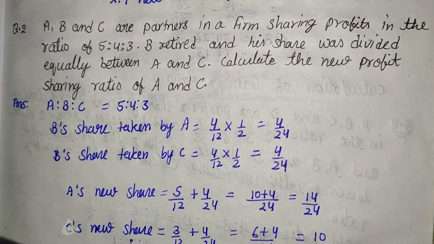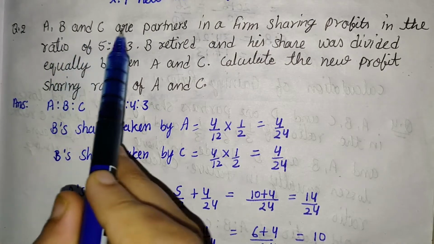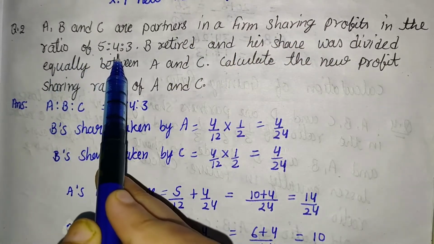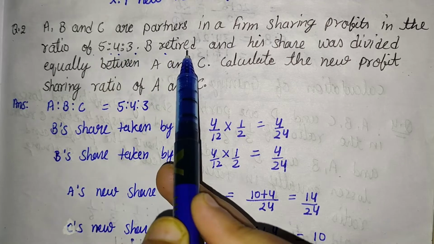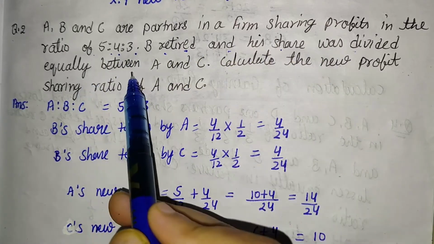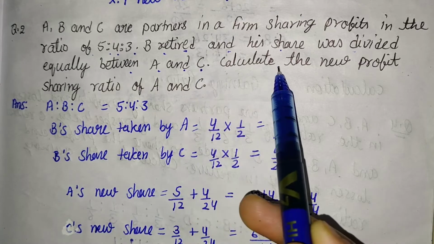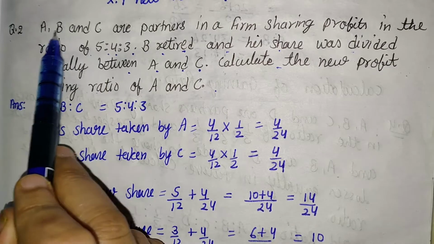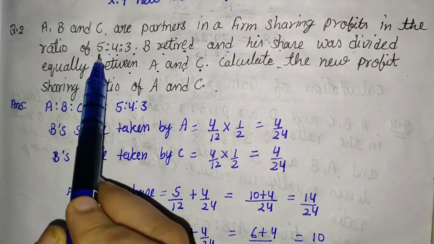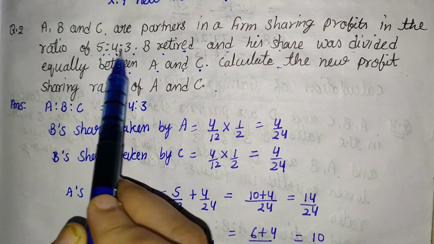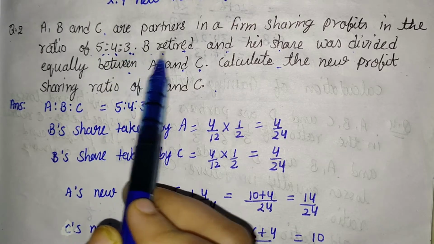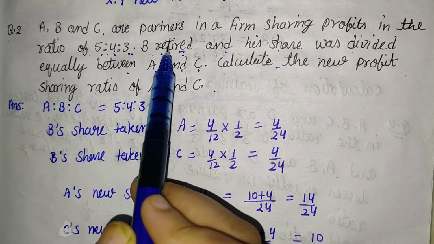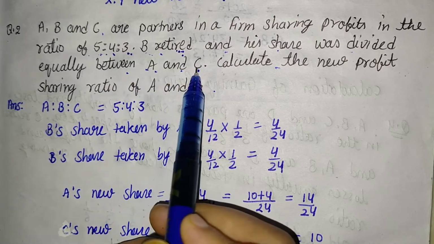Here is one more question: A, B and C are partners in a firm sharing profits in the ratio of 5:4:3. B retired and his share was divided equally between A and C. Calculate the new profit sharing ratio of A and C. It means there are three partners A, B and C with the old ratio 5:4:3. After B's retirement, B's share is taken by A and C equally.